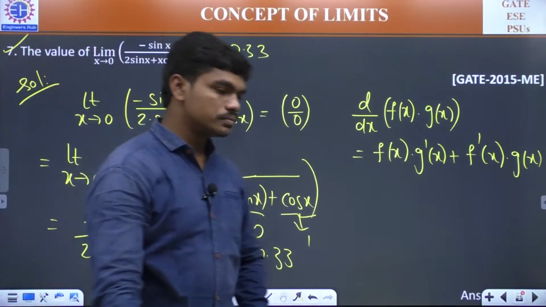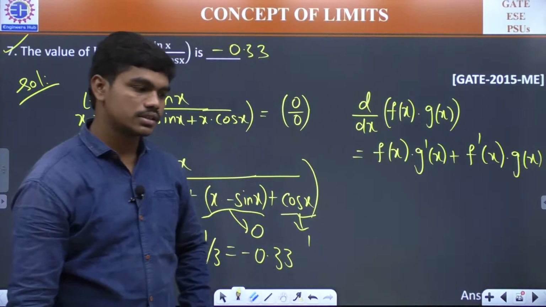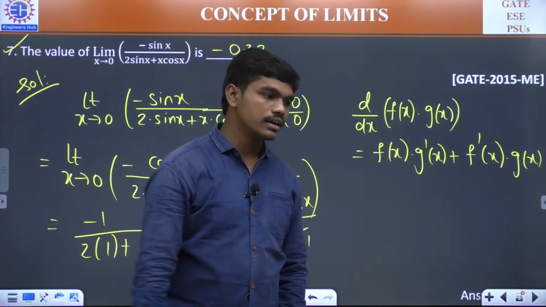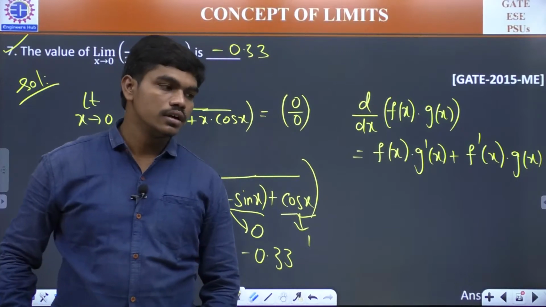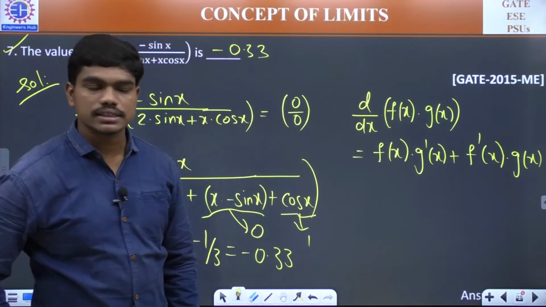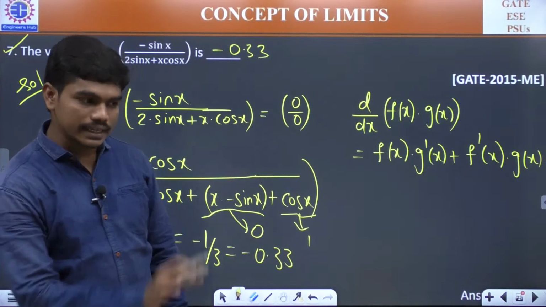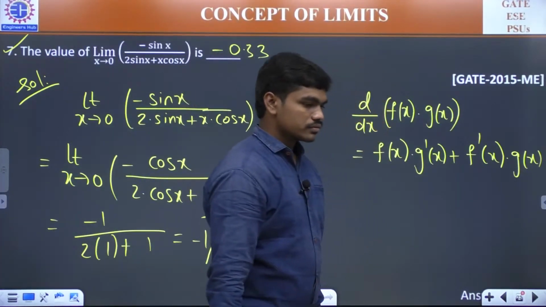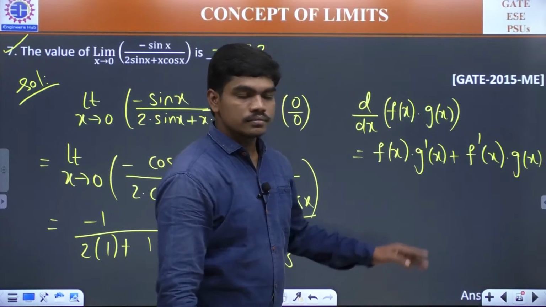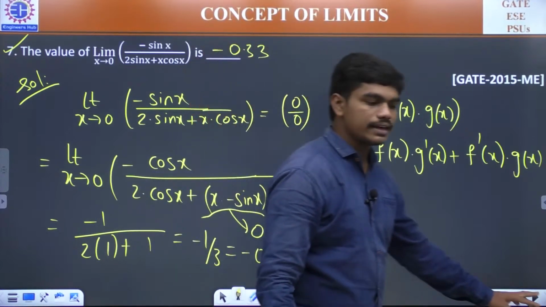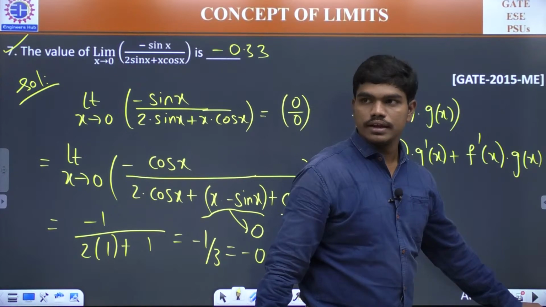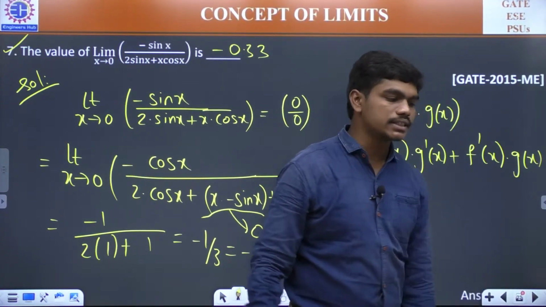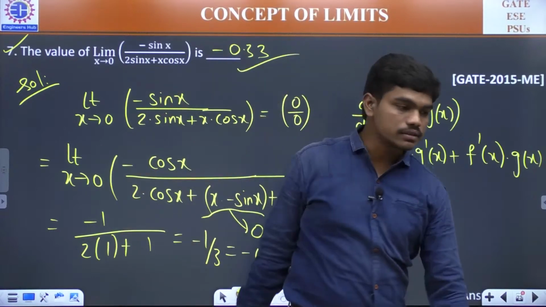Okay, minus 1 by 3. Yes, all of you are correct. Suhas, Mauli, Mahesh, Nagsai, Rahul, Deepa. Good. Raghunath. Please don't bother if I'm not reading other names, because in the chat only these are visible at this moment. Okay. So is that okay? Can I move ahead? Can I go for the next question? Please say yes or no. Yeah, minus 1 by 3 is the correct answer, and that's how we got minus 0.33.